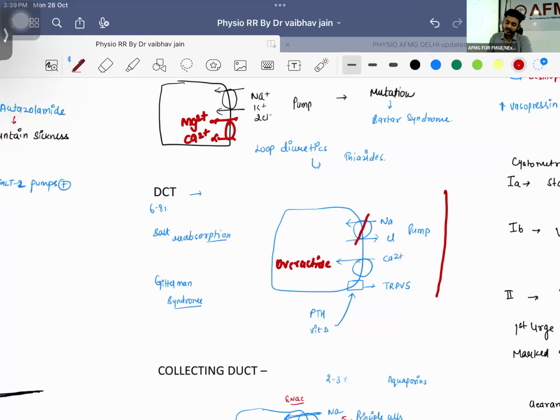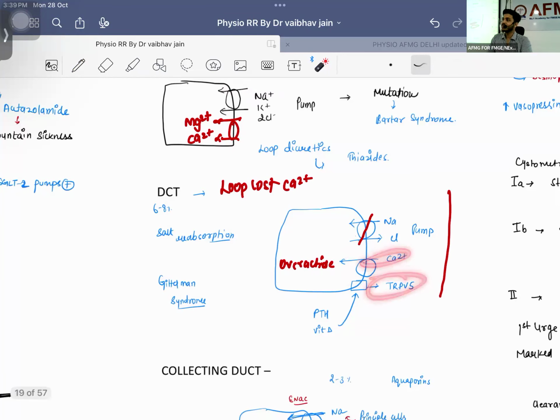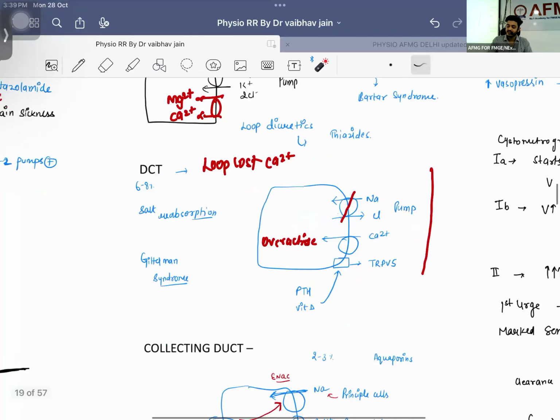So what is the statement that you want to remember? Loop loses the calcium. Okay, and DCT thiazides that you are using, they are going to reabsorb the calcium. This is the most important thing that you should be using, right? There is your TRPV5 pump, which is responsible for the reabsorption of calcium, regulated by parathyroid hormone and vitamin D. If there is a mutation of this particular pump, what will happen? There will be a syndrome known as Gitelman syndrome.